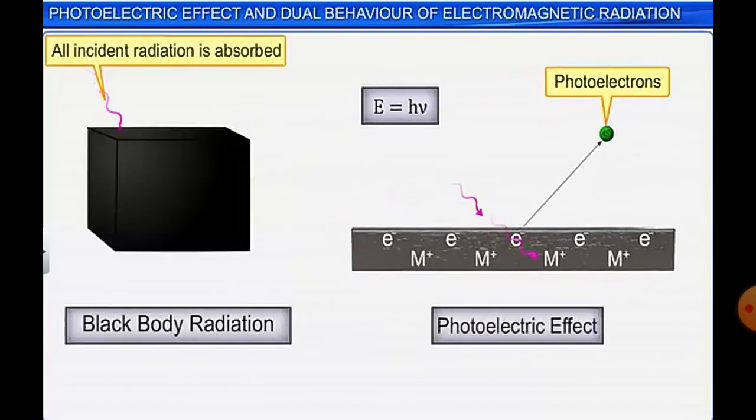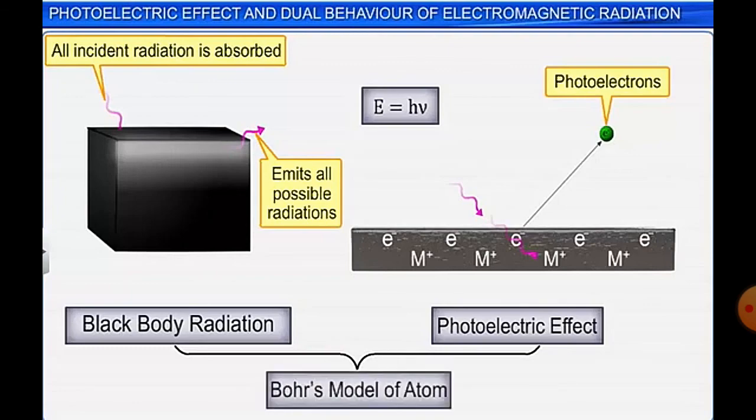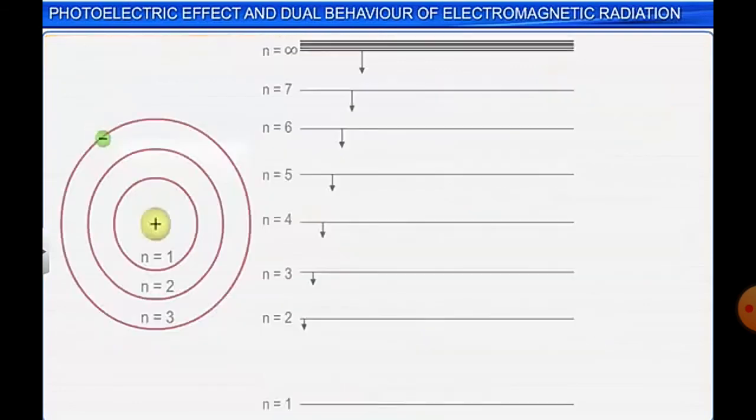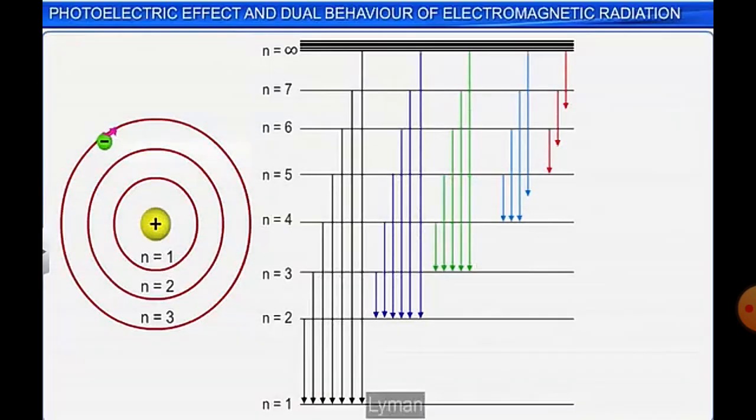In blackbody radiation, all incident radiation is absorbed and it emits all radiations. This is blackbody radiation, and photoelectric effect is the ejection of electron from the surface of the metal, and this could explain the Bohr model. In the next module we will discuss the hydrogen spectra that was explained by Bohr, only if we have the dual character of electromagnetic radiation.